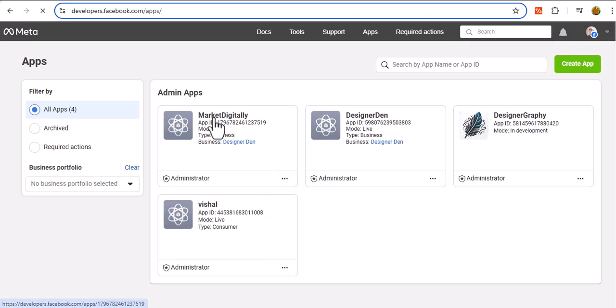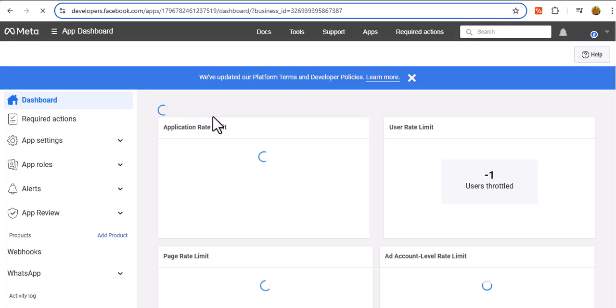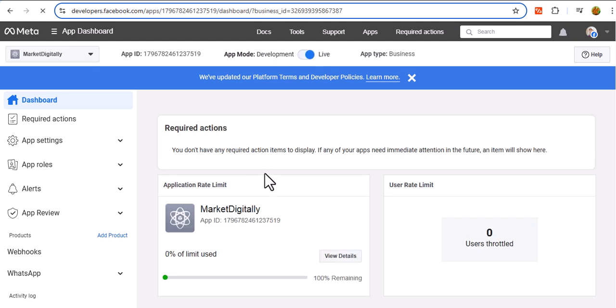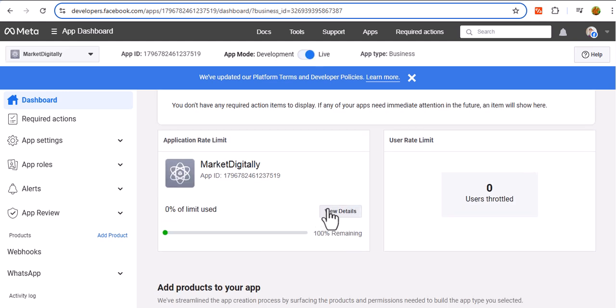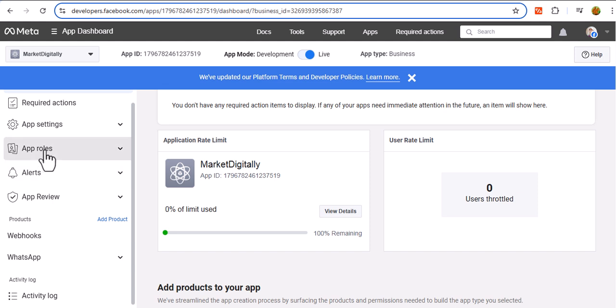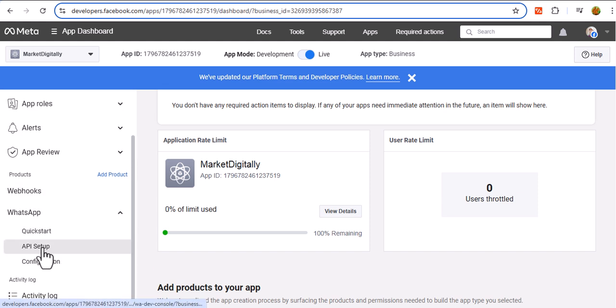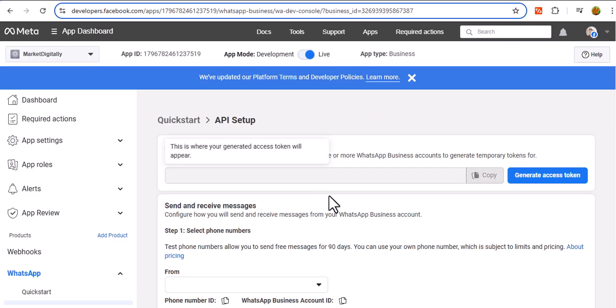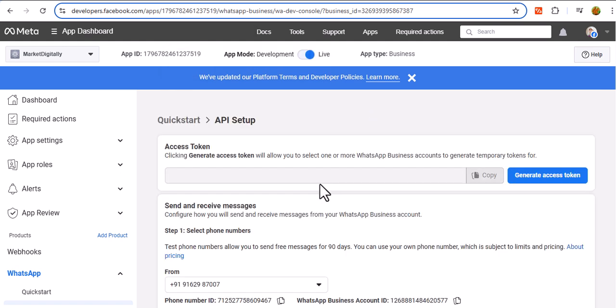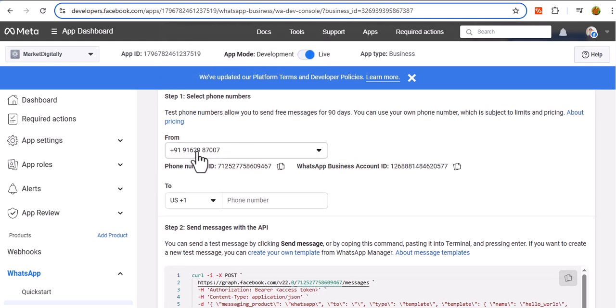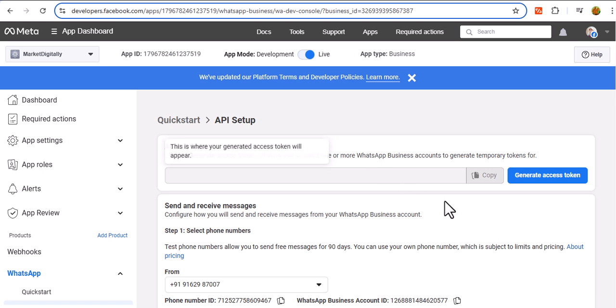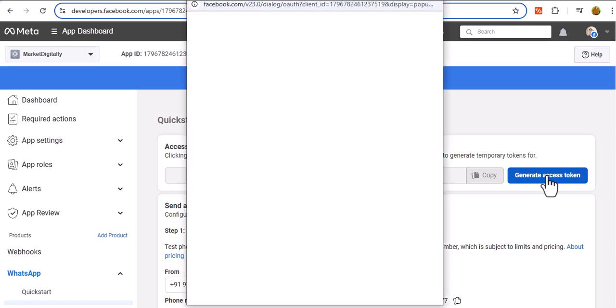But I have got something. Go to your app, and now go to the WhatsApp API setup. Okay, I had this number created, and let's generate the access token key, a temporary access token key.